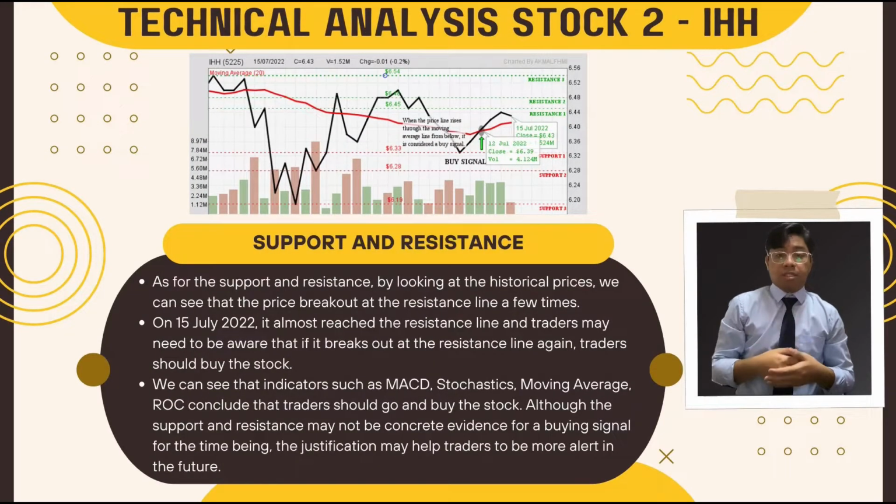As for the support and resistance, by looking at the historical prices, we can see that the price broke out at the resistance line a few times actually. On 15th July 2022, it almost reached the resistance line actually, and traders may need to be aware that if it breaks out at the resistance line again, traders should buy the stock. We can see that the indicators such as MACD, stochastics, moving average, ROC conclude that traders should go and buy the stock. So although the support and resistance may not be concrete evidence for a buying signal for the time being, the justifications may help traders to be more alert in the future.